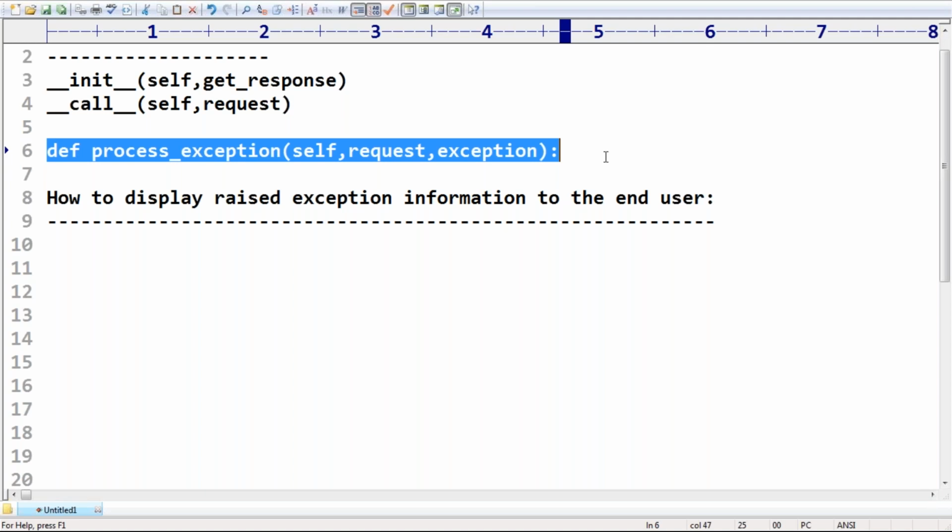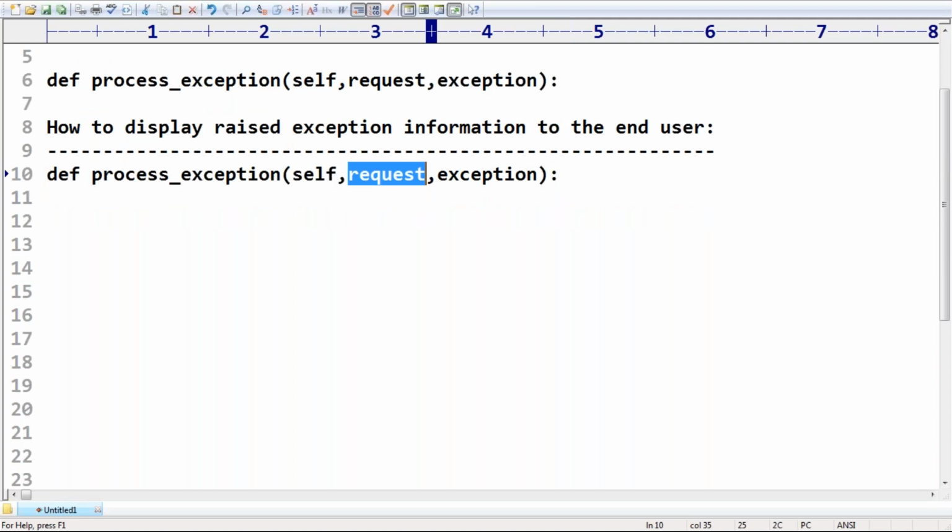Okay, very simple. If you want to know the name of the class, exception is an object, so exception dot underscore underscore class underscore underscore dot underscore underscore name underscore underscore.